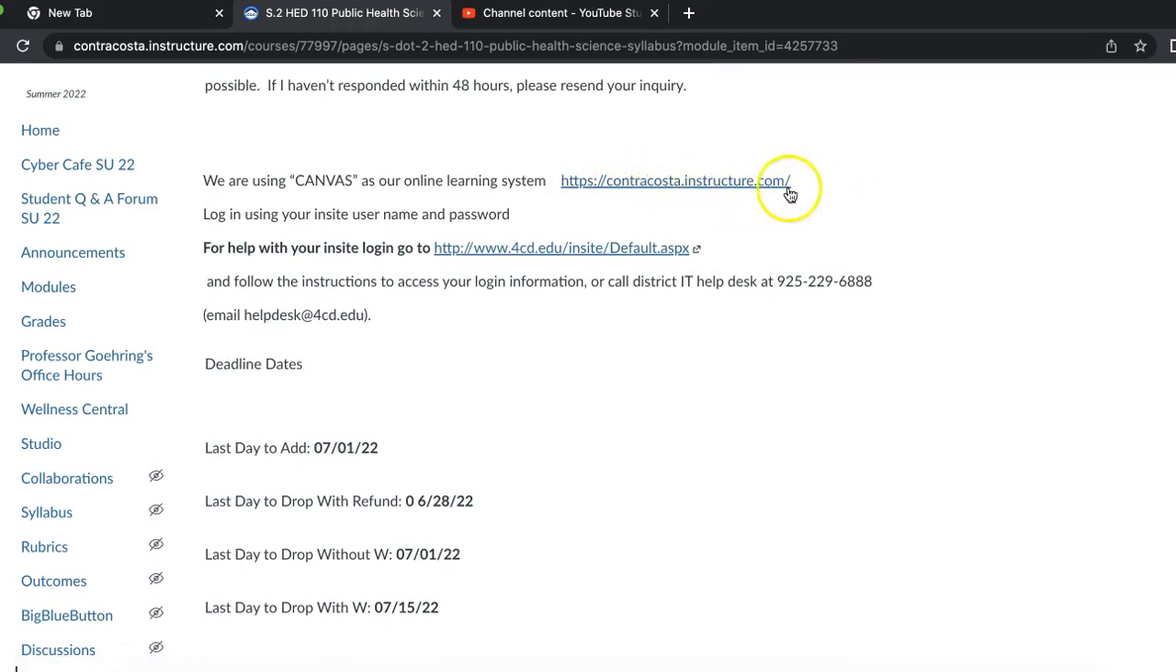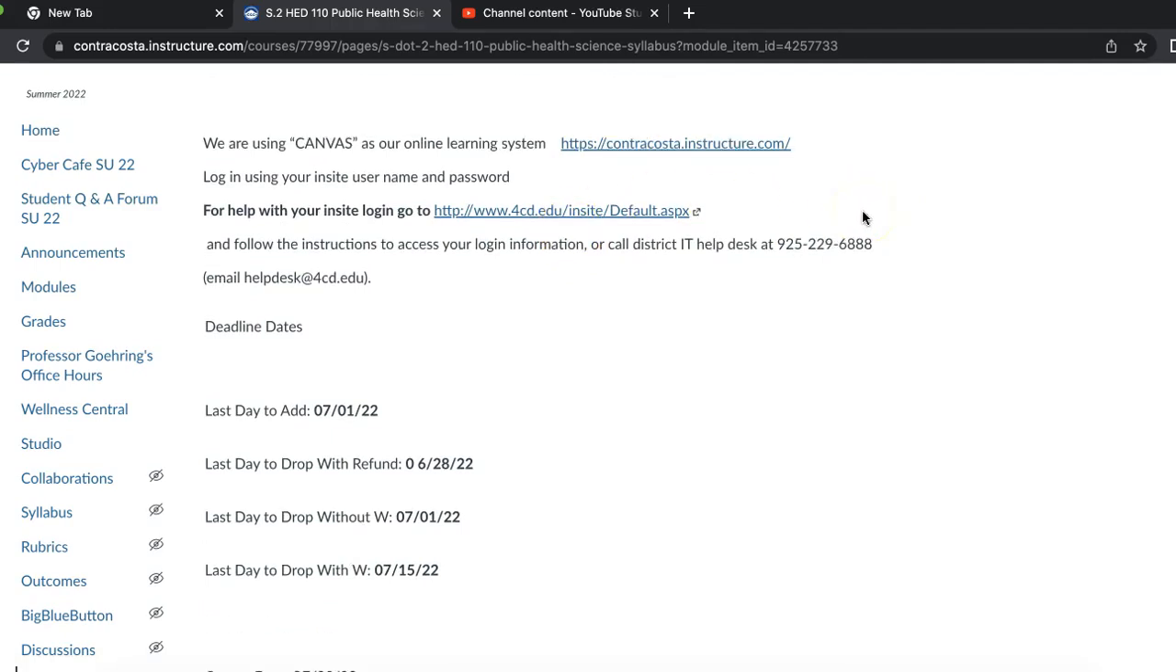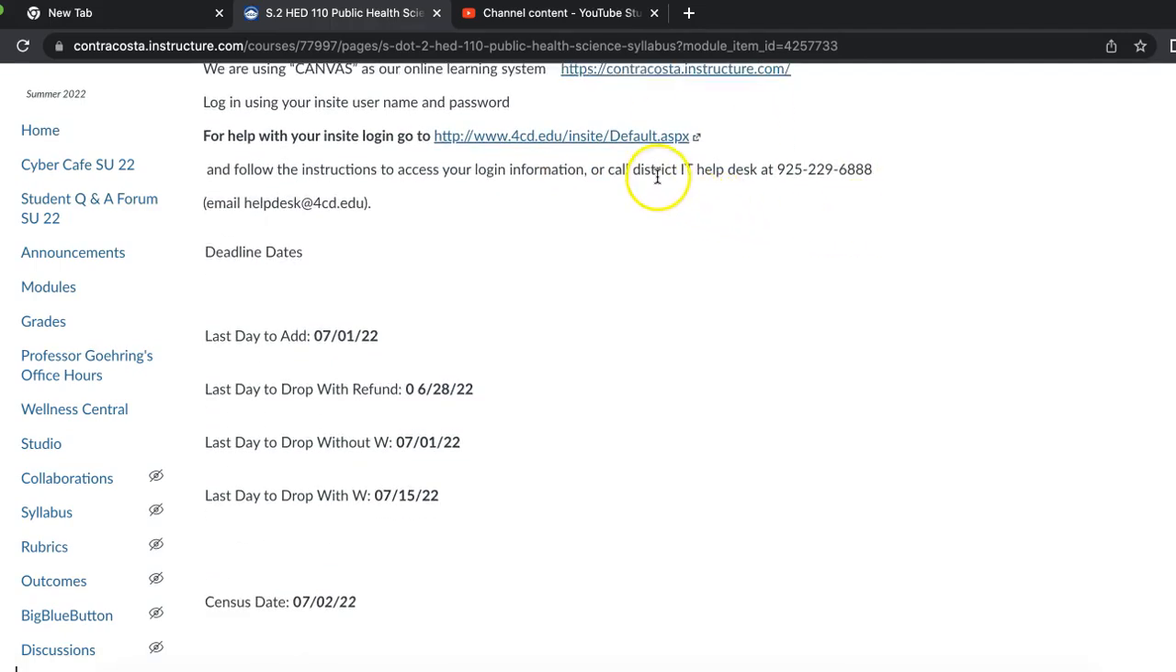We're going to be using Canvas, and the website is contracosta.instructure.com, and then you'll log in using your Insight username and password. If you have any problems at all logging in, please contact the district help desk. You can call them or you can email them.